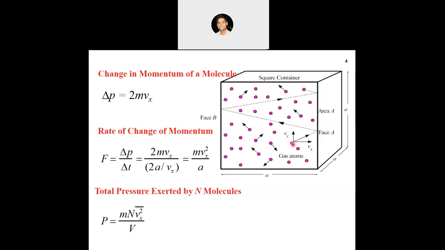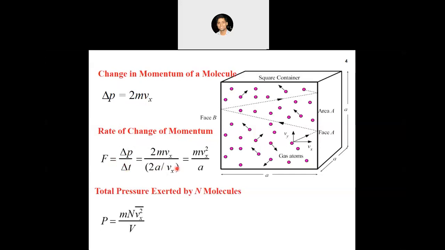So if we are taking the momentum in the x direction between two collisions, the total change in momentum is 2mvx, right? Because velocity is changing from plus vx to minus vx, right? So the total change in momentum is 2 times mvx, because we are taking only the x direction. Now once we know the change in momentum, rate of change of momentum is force, right? Force is equal to delta p by delta t. Delta p we have already seen is 2mvx, right?